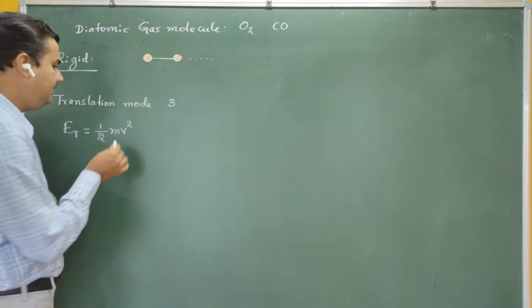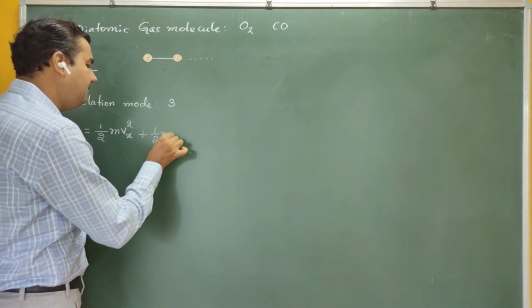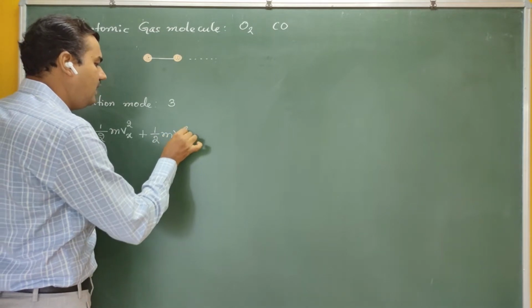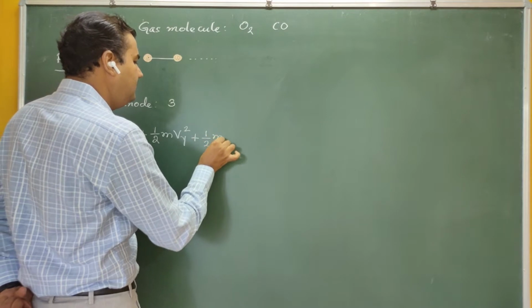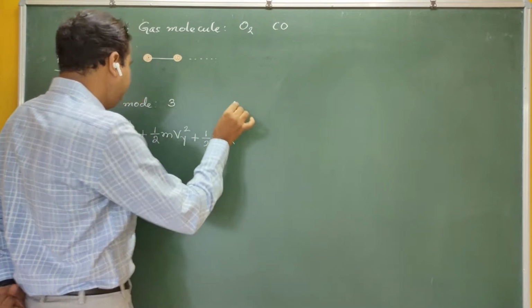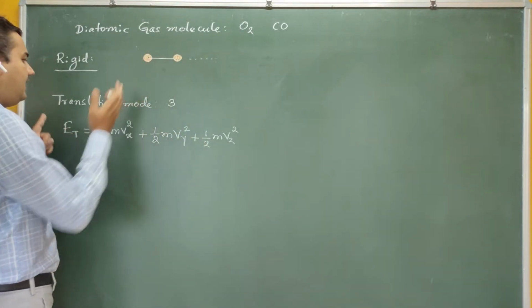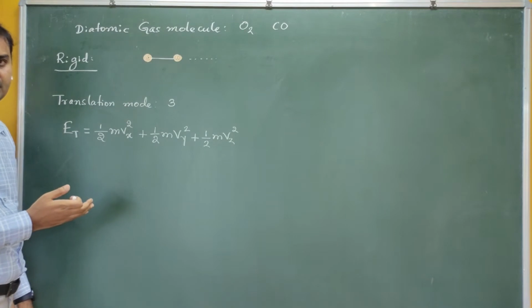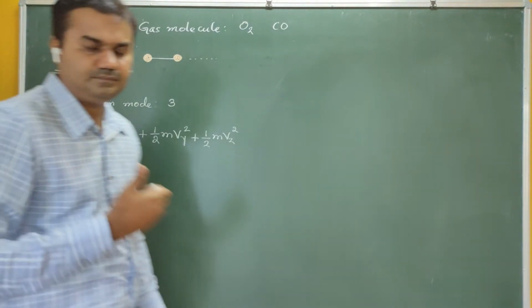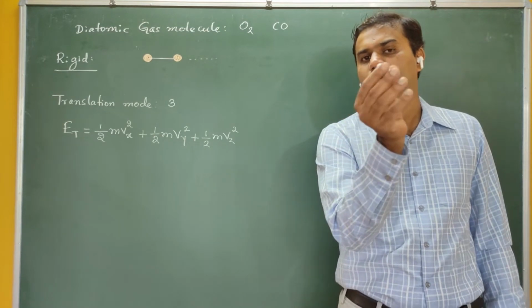So you can write it as half m vx square plus half m vy square plus half m vz square. So this is the energy corresponding to the diatomic gas molecule due to the translation mode. Similarly, now, can this molecule also rotate about its own axis?